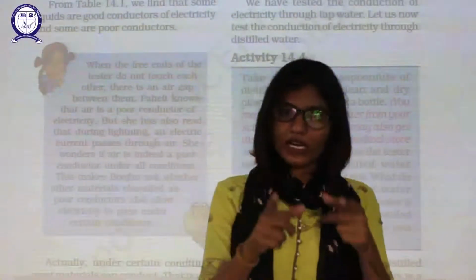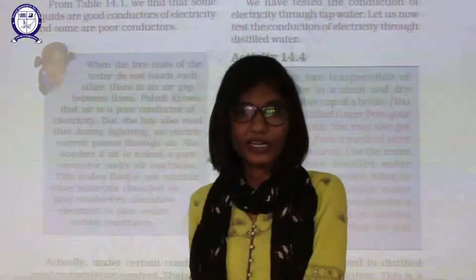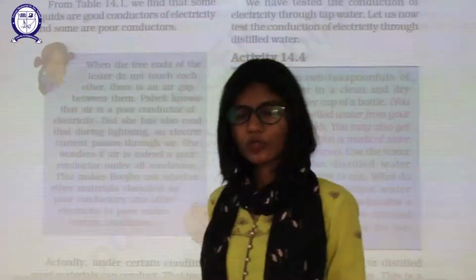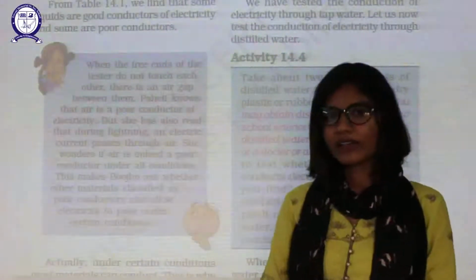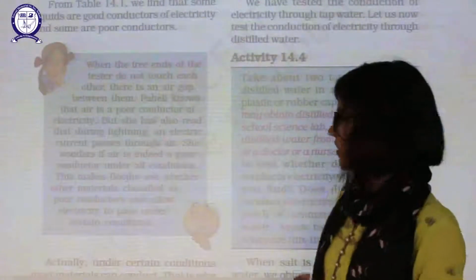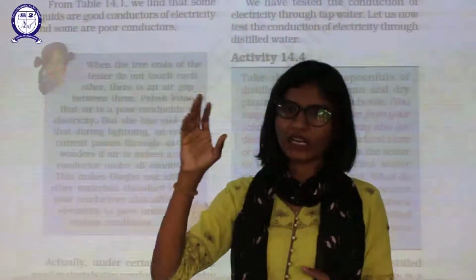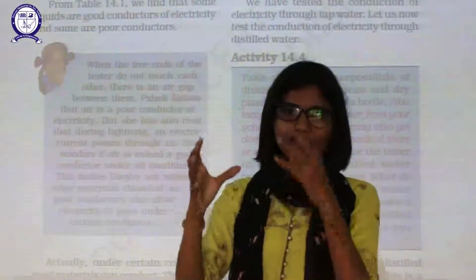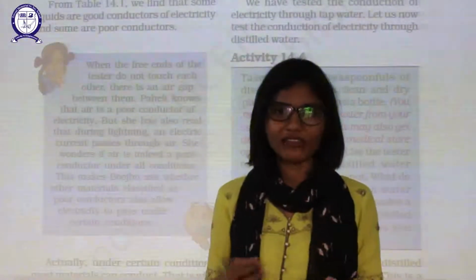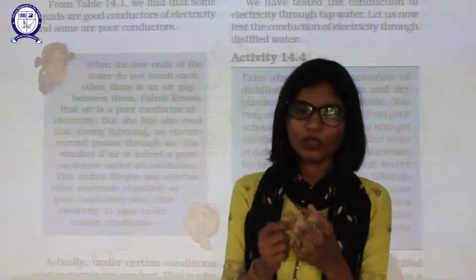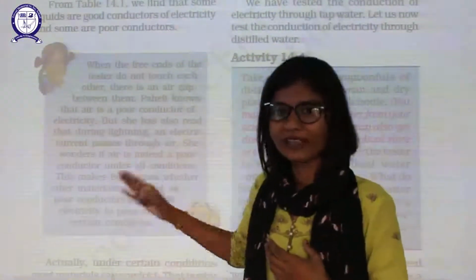Now your poor conductor distilled water gets converted into a good conductor. Okay, so we can add ions to make a poor conductor into a good conductor. In the same way, we can add ions during lightning. What happens? One cloud gets rubbed with another cloud, and it will form ions, positive and negative charge. It will create the charge. Those charges will act as ions, and it will help to produce lightning.